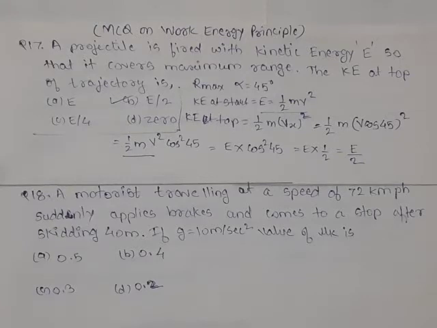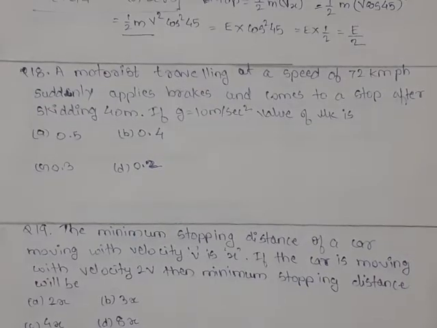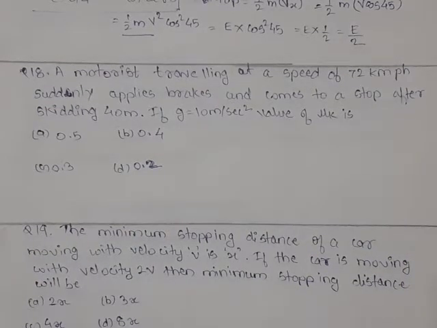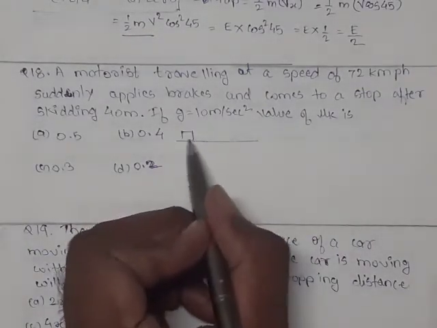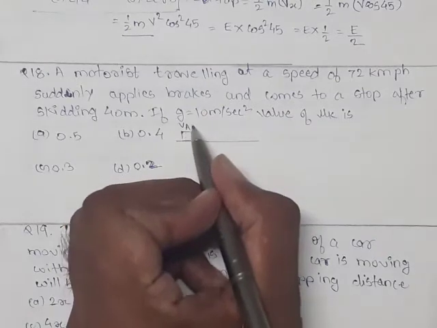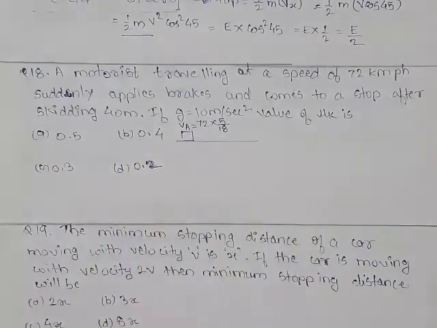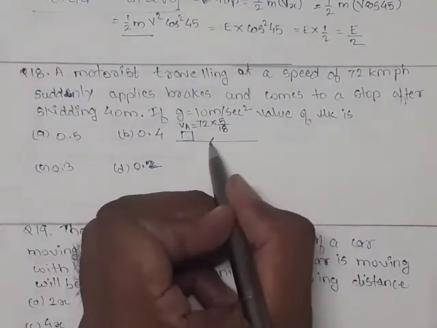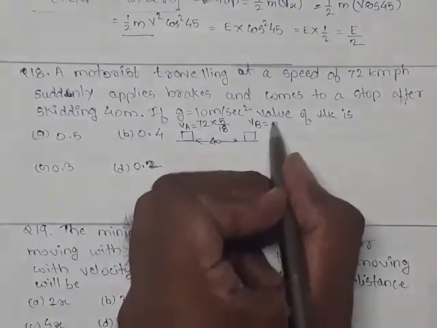Now question 18. A motorist traveling at a speed of 72 km per hour suddenly applies brakes and comes to a stop after skidding 40 meters. If g equal to 10 meter per second square, what is the value of mu k? Mu k means coefficient of kinetic friction is asked. First we will draw a basic figure. Initially the car was at point A with 72 km per hour. To convert it into meter per second, we multiply by 5 by 18. After traveling for 40 meters, it comes to rest. So at point B, VB has become equal to 0.